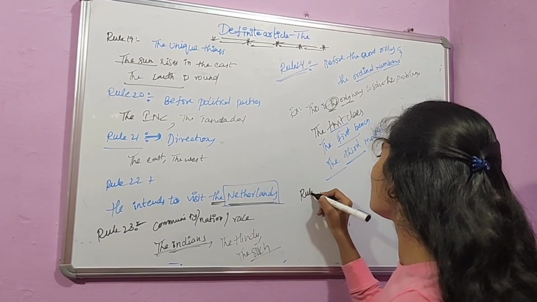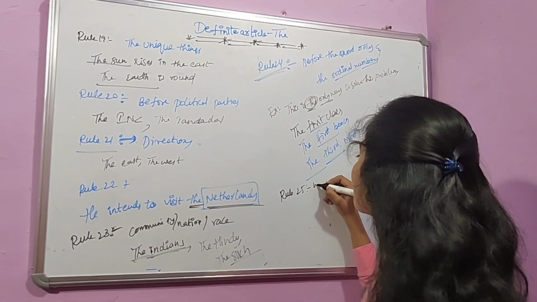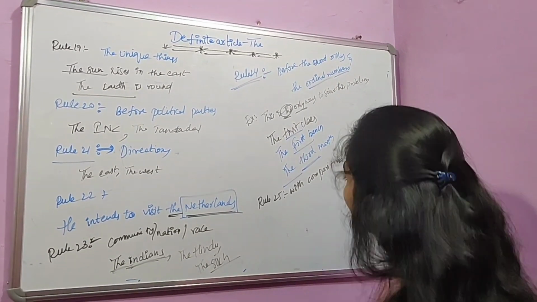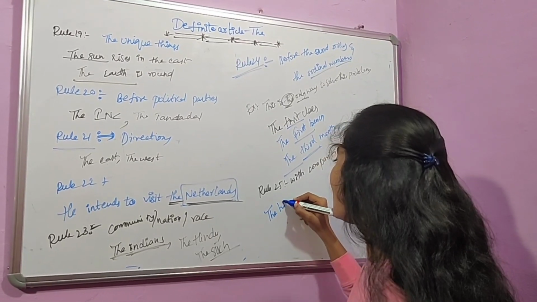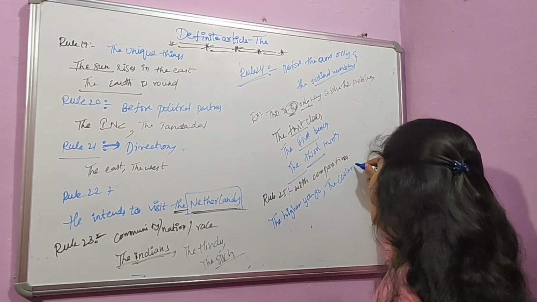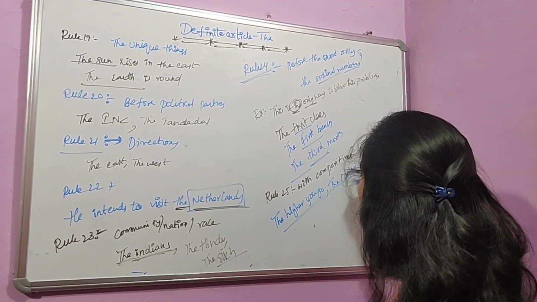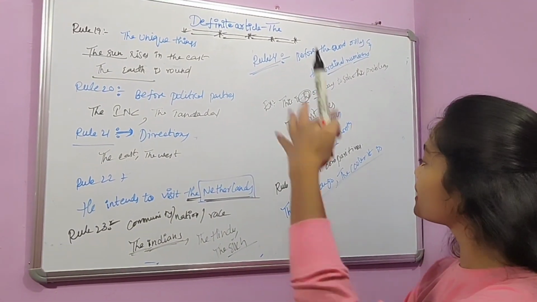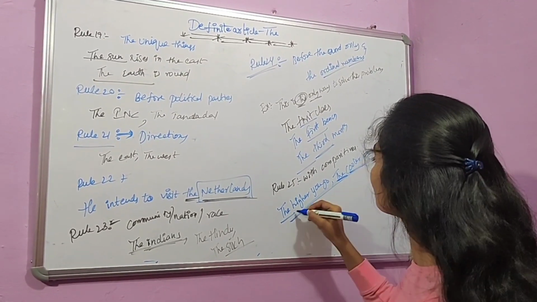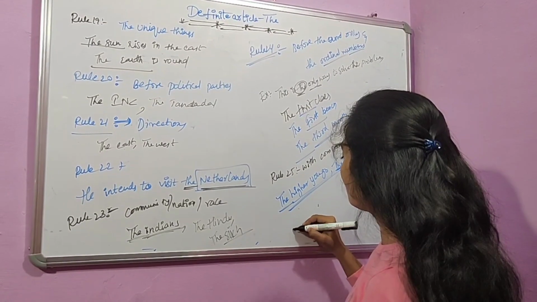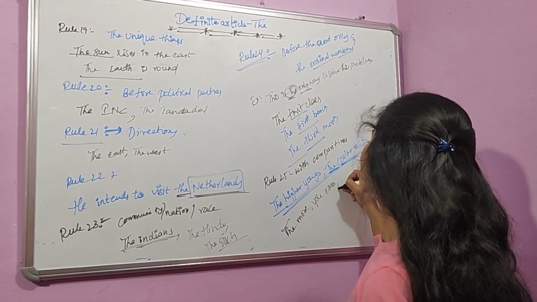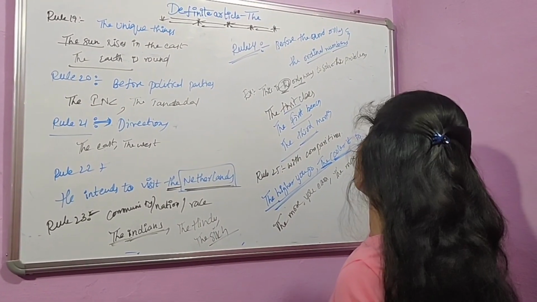And rule 25 is with the comparatives. With comparatives, we use the article. For example, the higher you go, the cooler it is. Here there is a comparison of temperature between the surface of earth and at the height. So in this type of comparatives we can use the article before the adjectives. And again another example is, the more you earn, the more you spend.